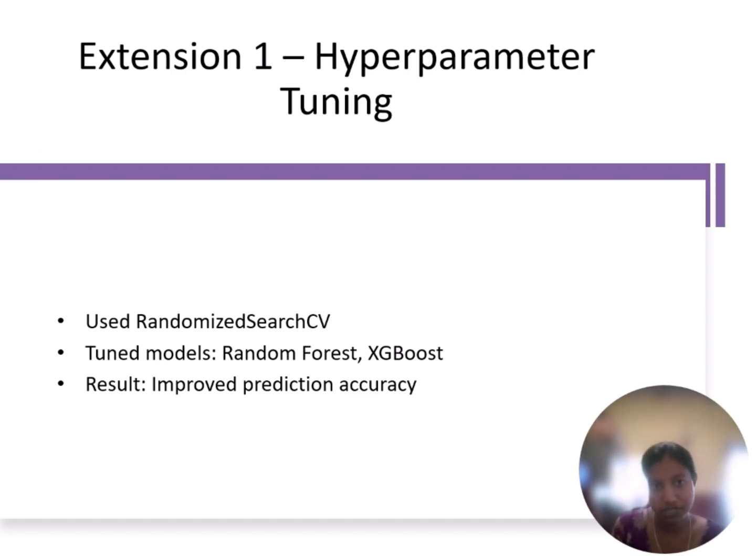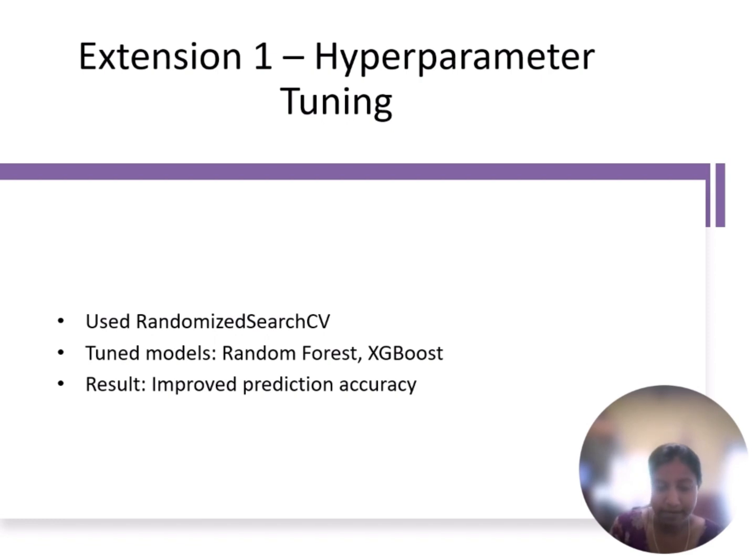Next comes extension 1: tuning the models to get better performance. We use randomized search CV, which randomly samples a set of hyperparameters instead of exhaustively searching everything. This is faster and often just as effective.